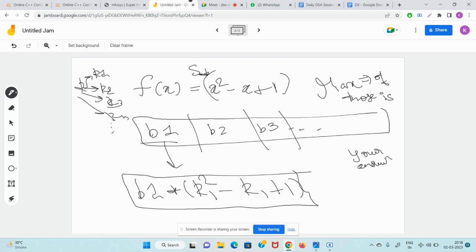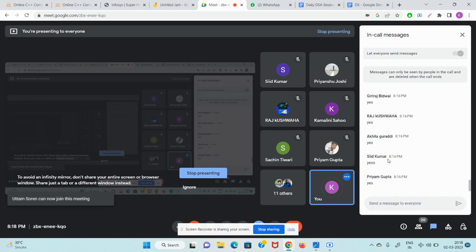Guys, just tell me one thing. For b1 the value was b1 into k1 square minus k1 plus 1. What will be the value for b2? Whoever writes it in the chat, I will give him 100 rupees GPay by night. The question is saying that each index's original value is s into x square minus x plus 1. So what will it be for b2? b2 into, tell me in the chat. Guys, I'm waiting for you to write it in the chat. Raj Kushwa has said correctly, I will give him 100 rupees GPay at night. I will give it and post the screenshot.